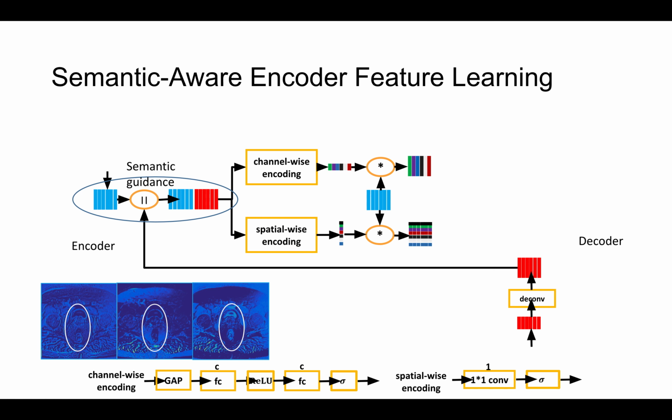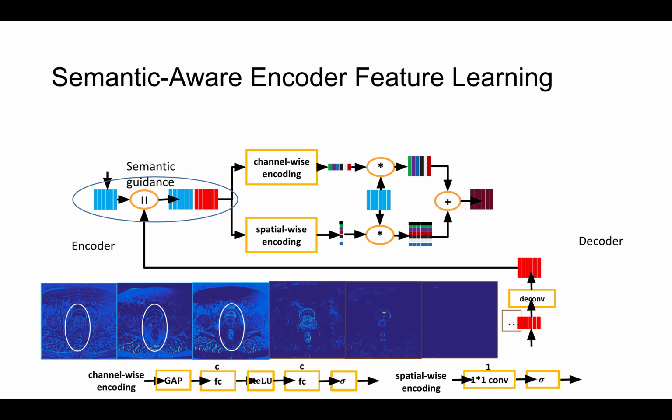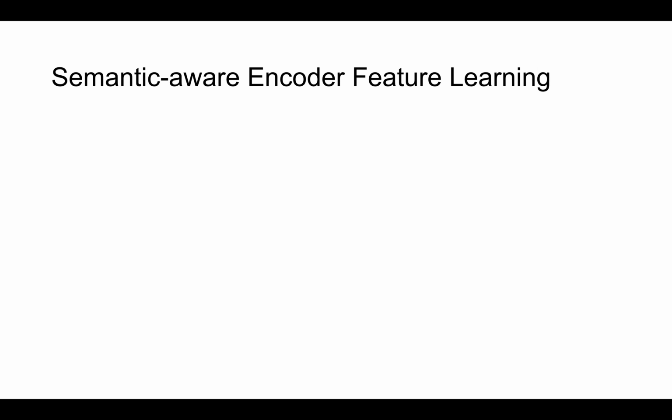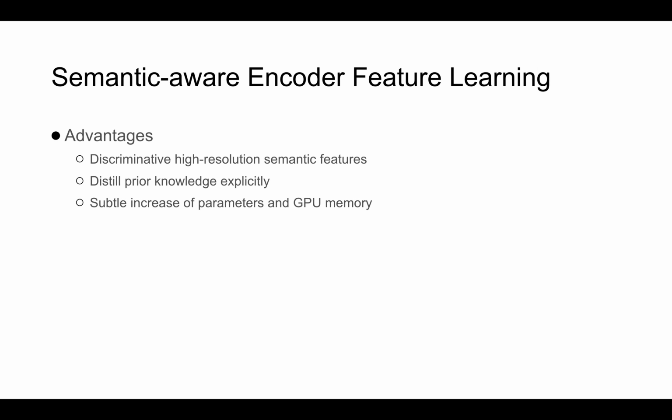And then we apply this spatial attention to the encoder feature map. And finally, we aggregate these two kinds of feature maps so that we can achieve high-resolution semantic features. And then we provide them to the decoder, so that we finish the encoder feature learning and learn high-resolution semantic features.